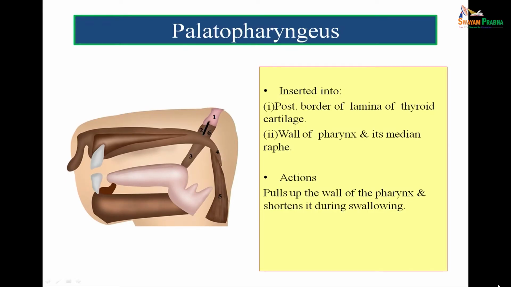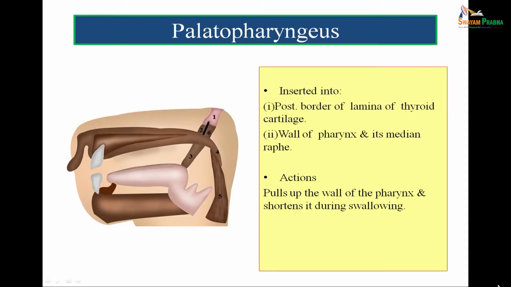Now, the palatopharyngeus muscle is inserted into the posterior border of lamina of thyroid cartilage, wall of pharynx and its median plane. Now, what is the function of this palatopharyngeus muscle? It will pull up the pharynx because it goes down to form the longitudinal muscle coat of the pharynx. So, when this muscle contracts, it pulls up the pharynx, and this action is required during swallowing.